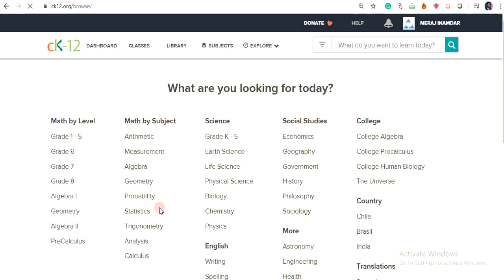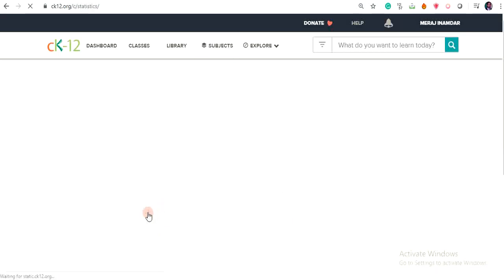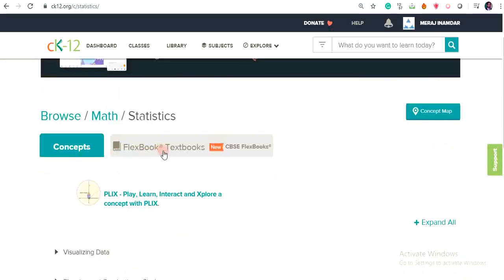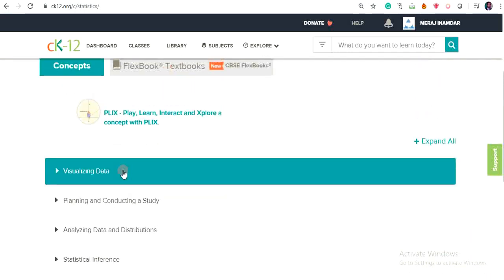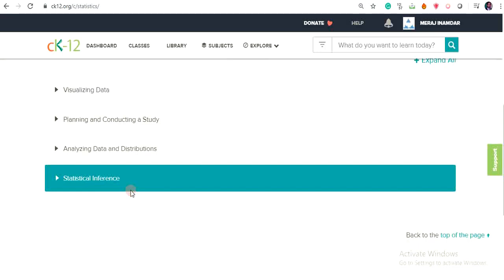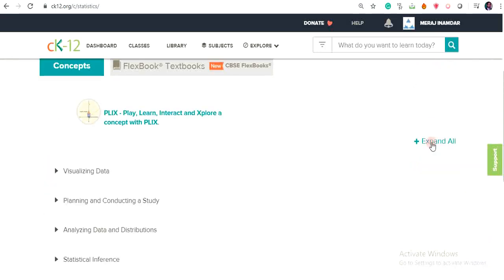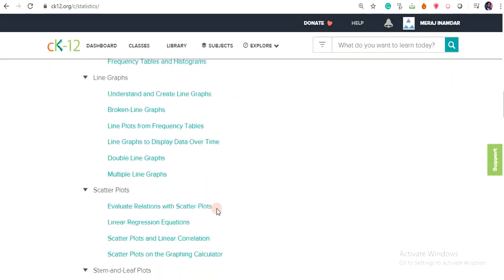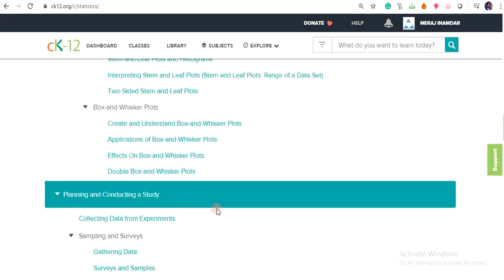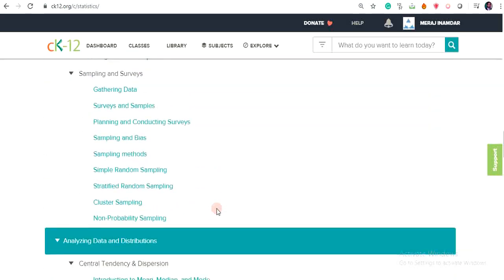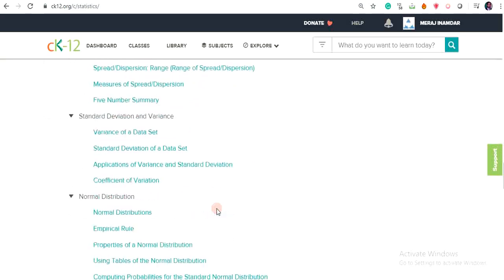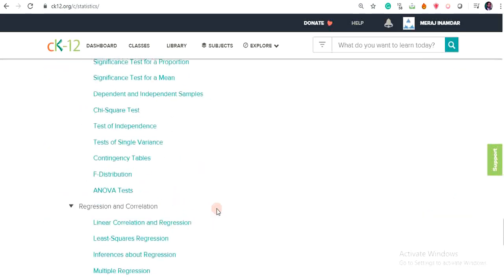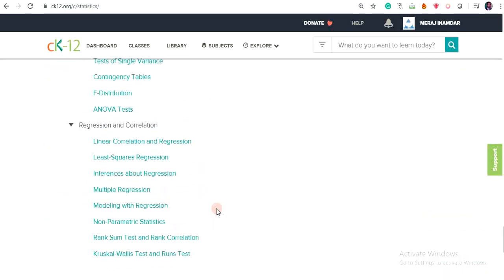Suppose I want to see the statistics subject. I'm clicking on statistics. Under statistics, I can see the concepts as well as the FlexBooks here. From visualization of data till statistical inference, there are various topics available here. I will expand all the topics. So you can see various types of topics from descriptive stats to sampling methodology to standard deviation and normal distribution, and you will find ANOVA and multiple regression as well.